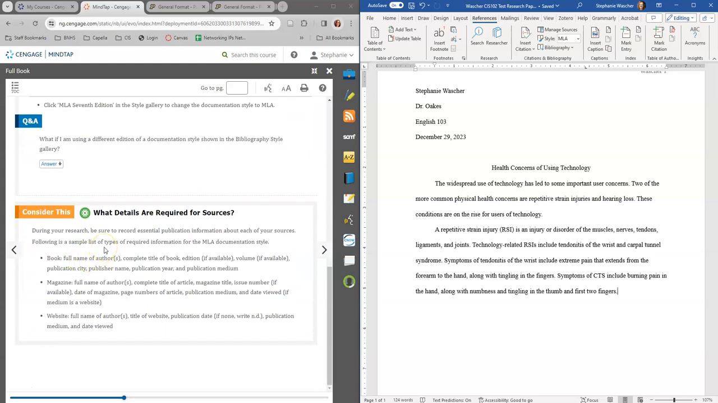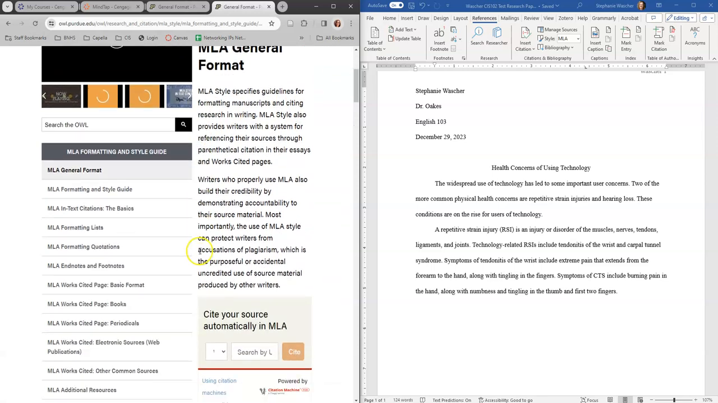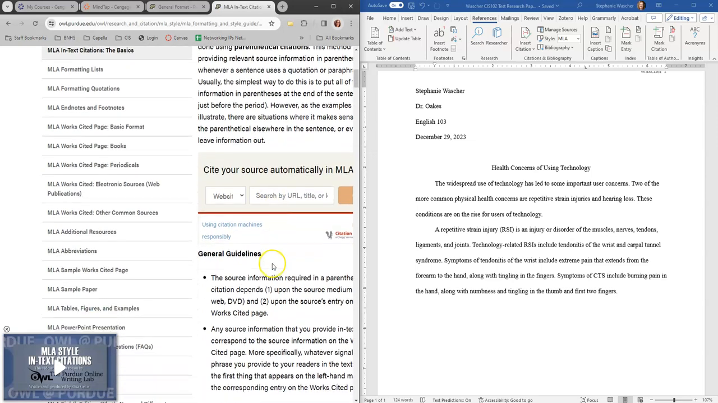And so when we do any type of citation, if it's a book, a magazine, or a website, it tells you what you need. We need the full name of the author, the complete book title, an edition or a volume if there is one, publication city, name, publication year, and publication medium, whether it's online or in print. Magazines are the same, and then websites. Sometimes we have a magazine or journal article that is part of a website, so there could be different things like that, which is why it is great to use the MLA format and go to citations for the MLA. We've got all sorts of different citations.